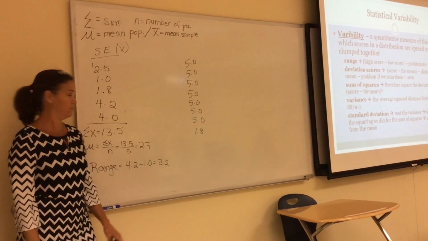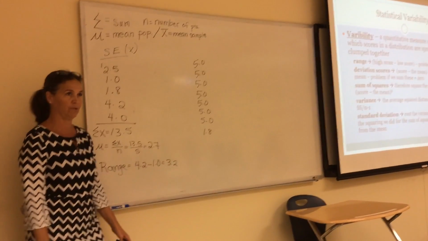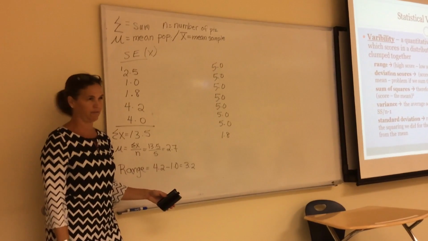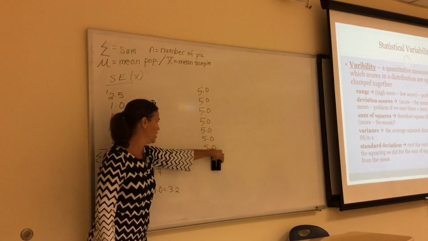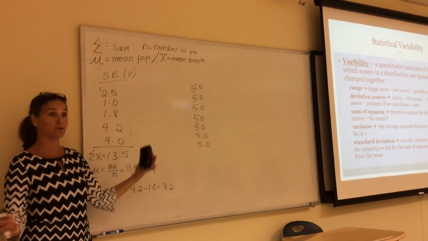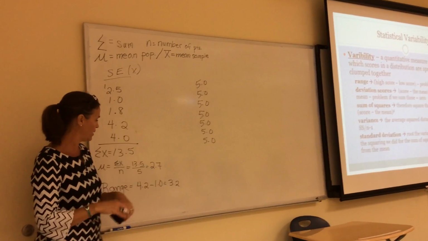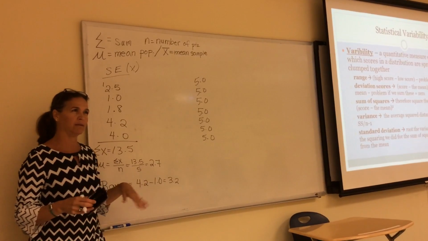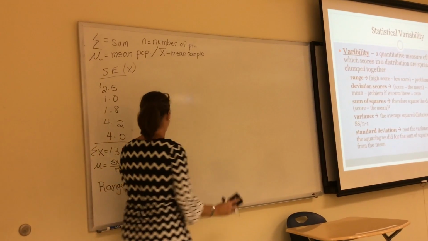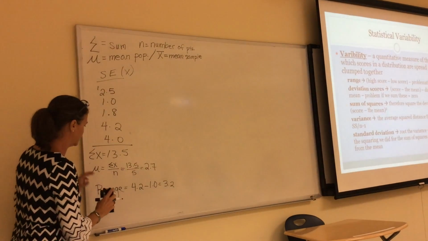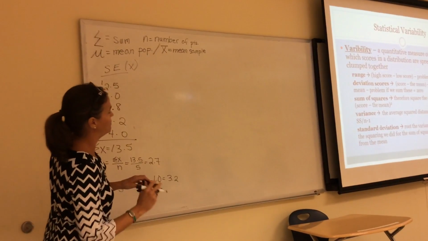That's also a range of 3.2. But the distribution looks very different, right? In fact, it's almost like this is an outlier. This is a problem. When you have extreme scores or outliers or things that don't look quite right, the range won't really demonstrate that. So range can be problematic. And like I said, there are some other examples in the book of wide range.